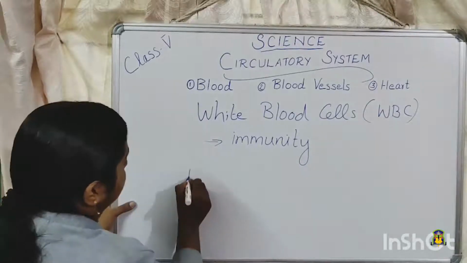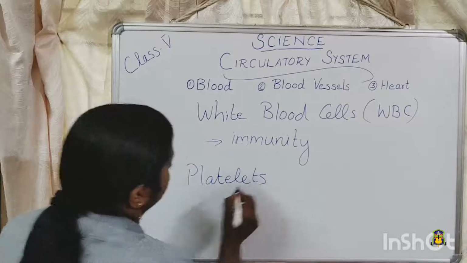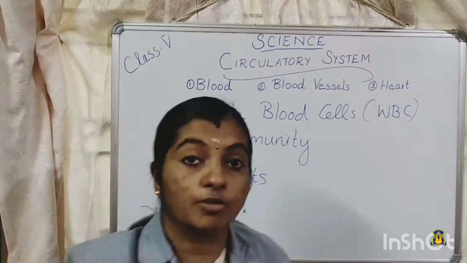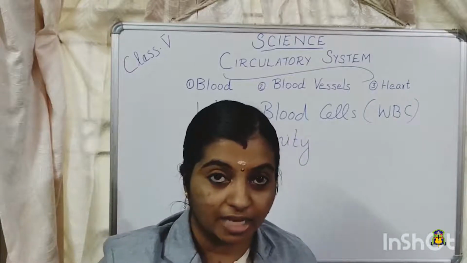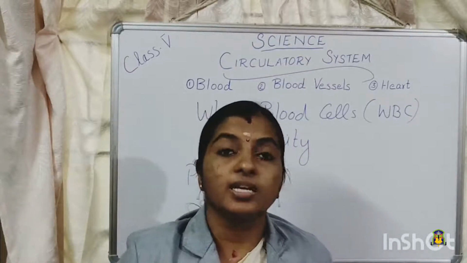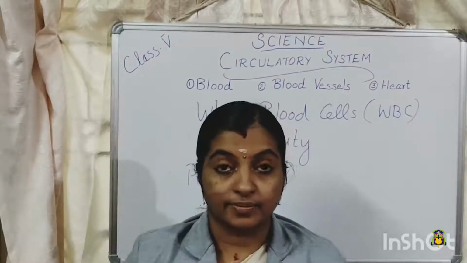Next, platelets. Platelets are round in shape. They are round in shape and very tiny. They are very tiny and they are also round in shape but colorless. They do not have any color. Then what will happen if we don't have platelets?